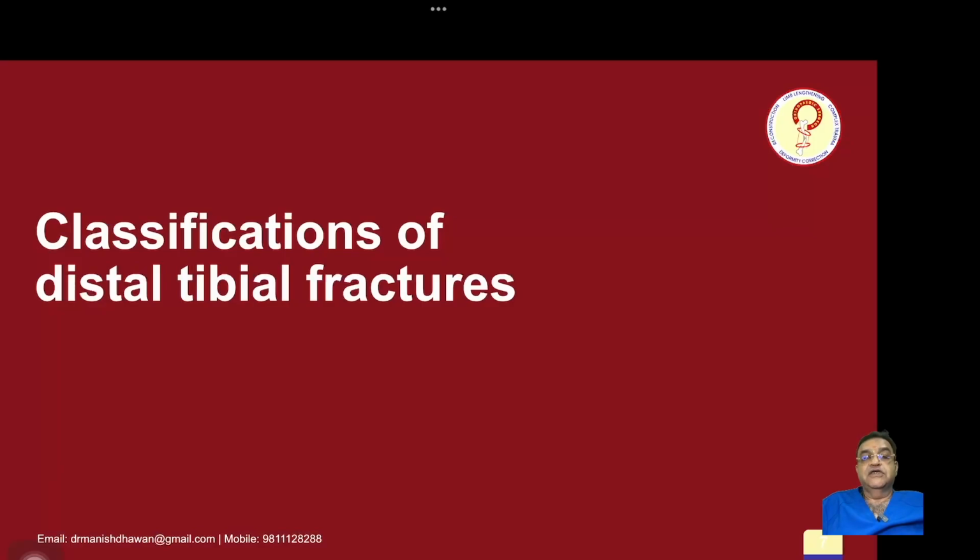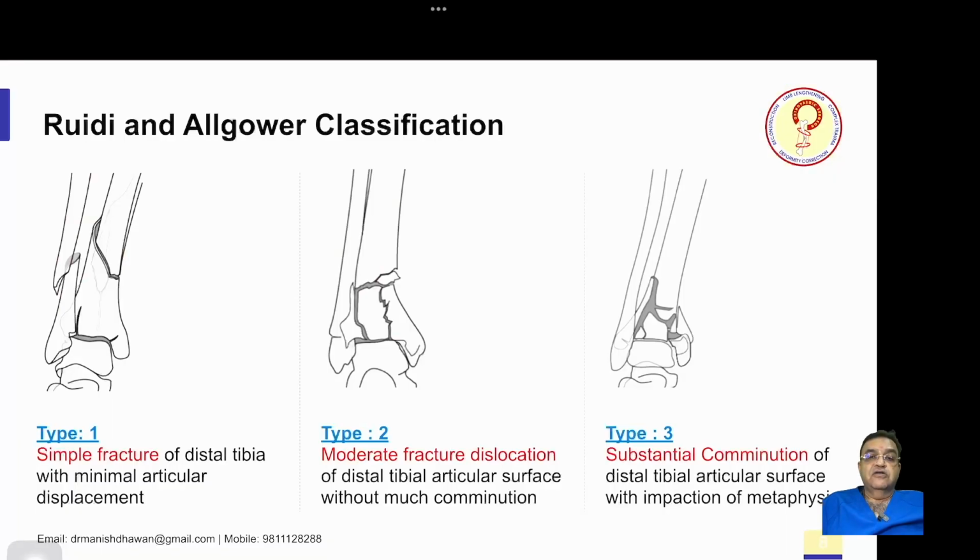Now, classification of distal tibial fractures. The most common fracture classification used is the Rüedi and Allgöwer classification. Type 1 is a simple fracture of distal tibia with minimal articular displacement. So, you can see the articular surface has escaped. Type 2 is a moderate fracture dislocation of distal tibial articular surface without much comminution. Yes, there is a fracture, but comminution is less.